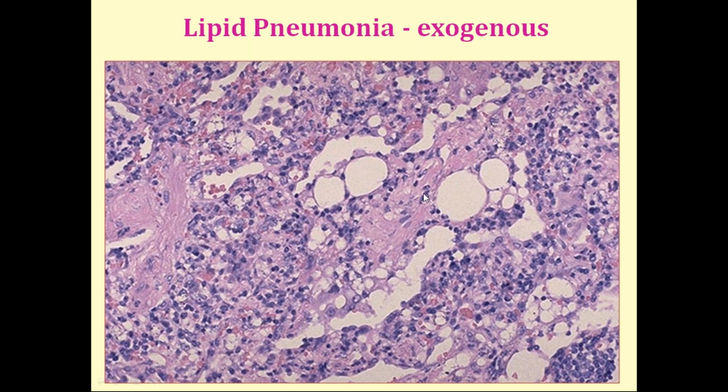Apart from the inflammatory exudate, you will see lipid vacuoles. These clear spaces are nothing but fat vacuoles or lipid droplets. This type of microscopy you will see in lipid pneumonia. So you remember lipid pneumonia is exogenous and endogenous. Apart from inflammatory exudate, you will see lipid vacuoles or fat droplets, which are clear spaces. These are the lipid droplets.